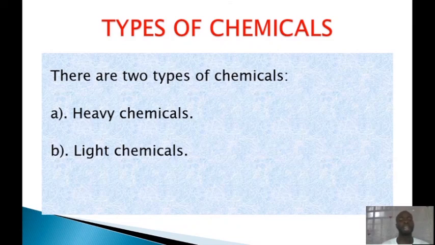An example of a heavy chemical is our petrol. You see petrol, they carry it in very big tankers. They will use a very big hose, they don't wash the hose, and they transfer it into the underground tank of the filling station. Looking at this type of chemical, you see that there are impurities in it that are not even considered. Anyone who comes to buy it will not look at whether it is pure or impure petrol. The person will just say, give me petrol. So there is no requirement for a high degree of purity in heavy chemicals.